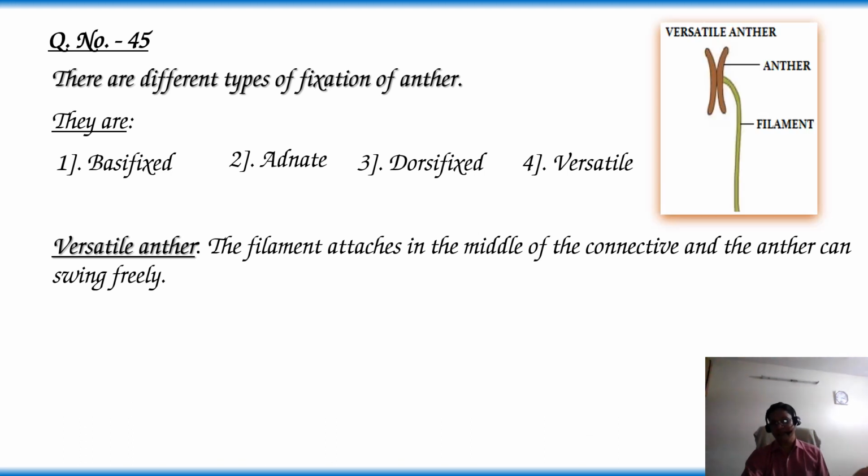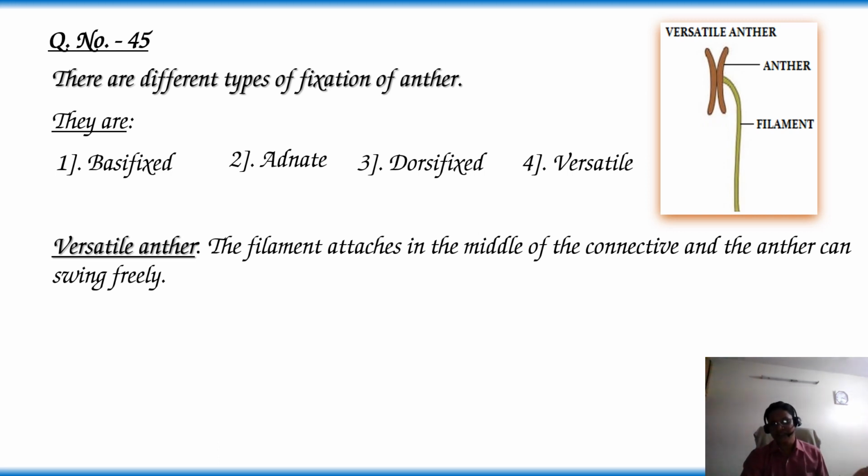Let's see the diagram. This is the diagram of a versatile anther. This filament is connected to the connective of the anther. Connective is a tissue present between the anther lobes. Now in adnate anther, the filament connects to the connective and travels along with the anther.